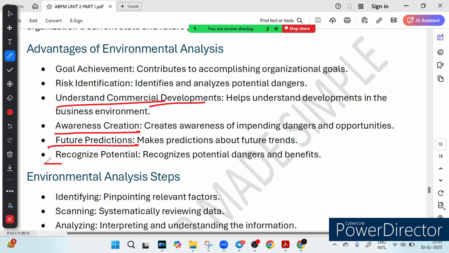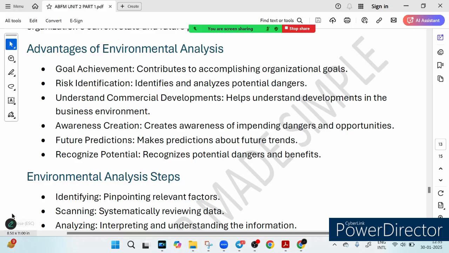And then we have recognizing potential. It is all about spotting what can go right. By understanding the environment, businesses can take advantage of emerging opportunities and avoid potential threats. So there you have it. Environmental analysis is a tool that helps organizations and you as a CIIB exam taker, right, stay ahead of the game. Goal achievement, risk identification, understanding commercial development, awareness creation, future prediction, and recognizing potential.